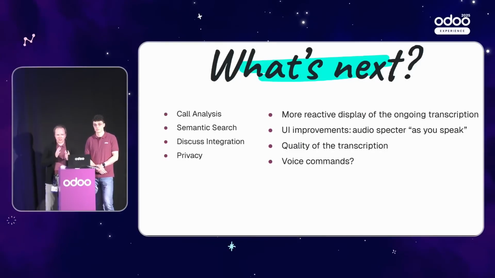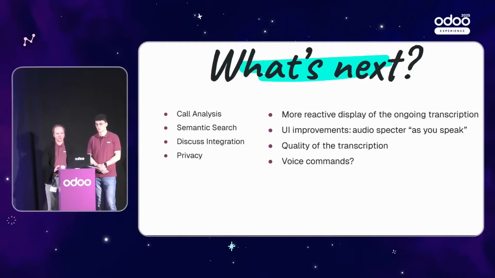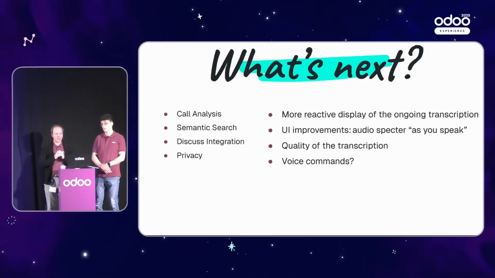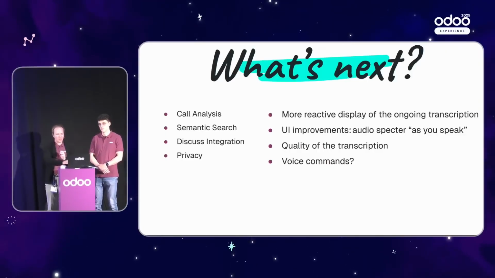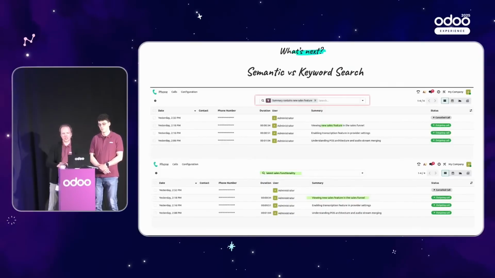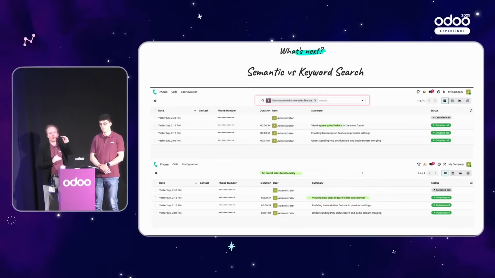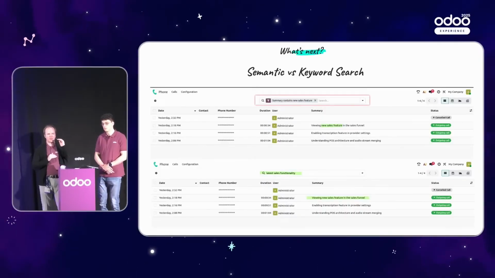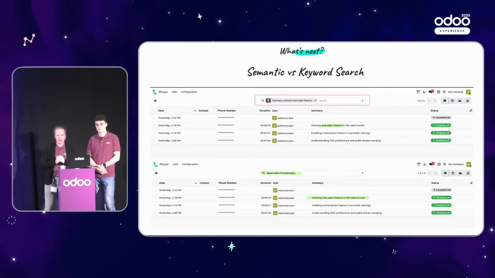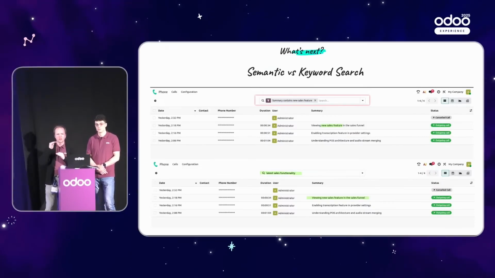Let me quickly tease you what's on the table. We could do something called semantic search. Imagine that you have a lot of calls. With the current implementation of Odoo, it's very difficult to search through millions of rows of text.